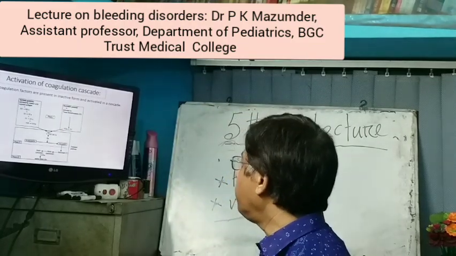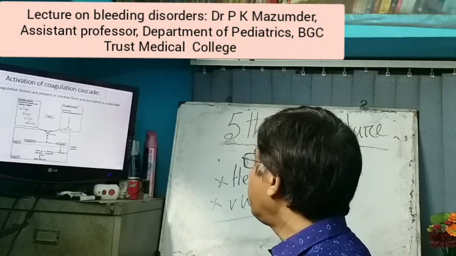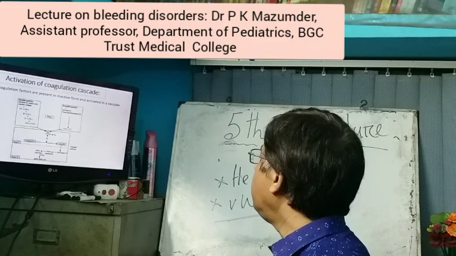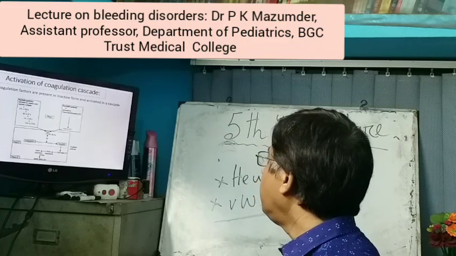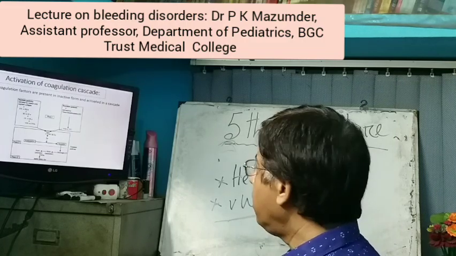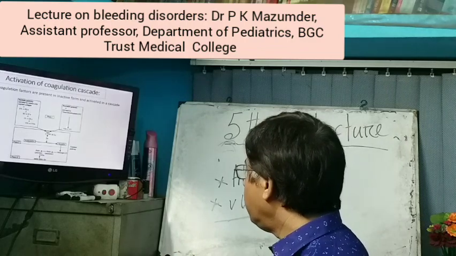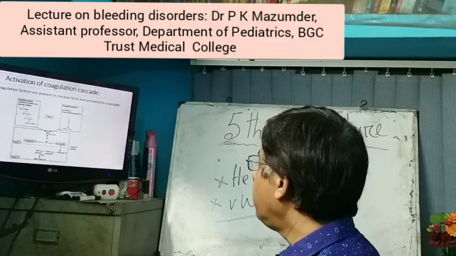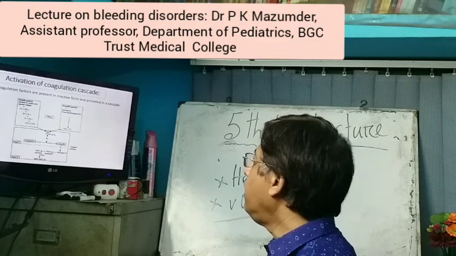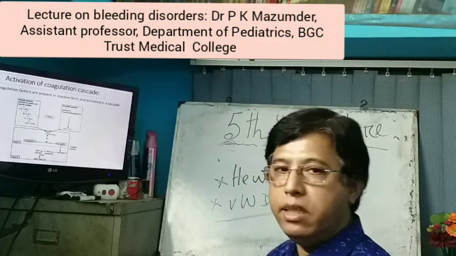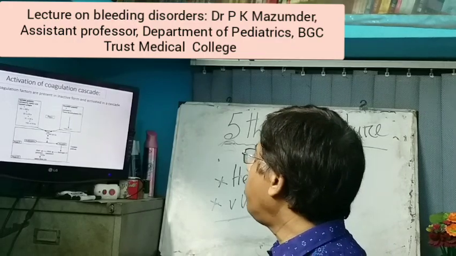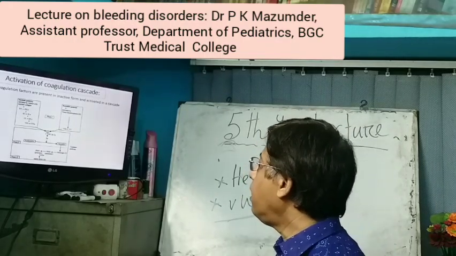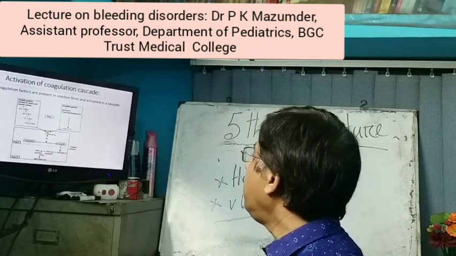In the extrinsic pathway, when a vascular injury occurs, there is release of tissue thromboplastin or tissue factor, which activates factor 7 into factor 7a. In the intrinsic pathway, it is activated by contact with the exposed collagen and by kaolin.